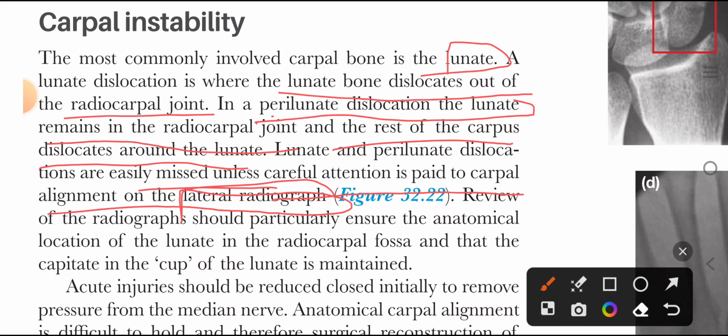Review of the radiographs should particularly ensure the anatomic location of the lunate in the radiocarpal fossa, and that the capitate in the cup of lunate is maintained, because capitate lies in the fossa of the lunate.